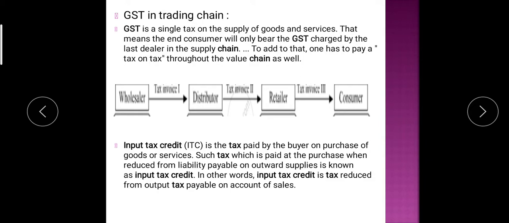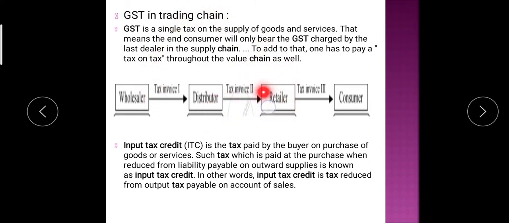What will happen in this chain? When the distributor purchases a product from the wholesaler, he is paying a tax. Retailer purchasing a product from a distributor is also paying a tax. But now listen, the distributor paid some tax at the time of purchasing from the wholesaler, but he collects the tax from the retailer.